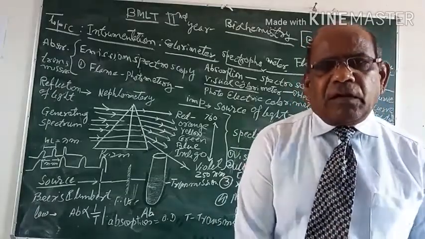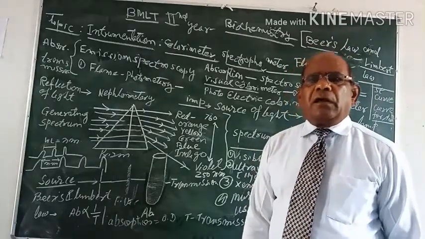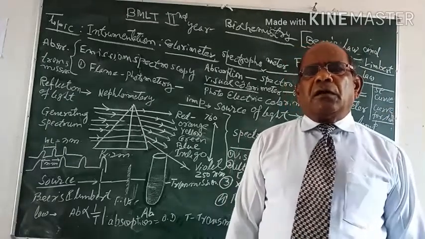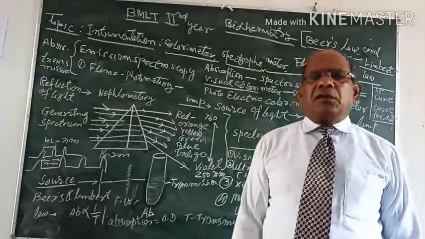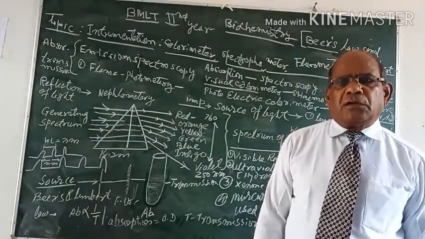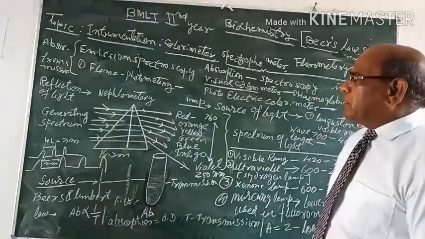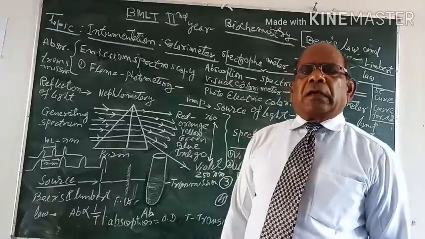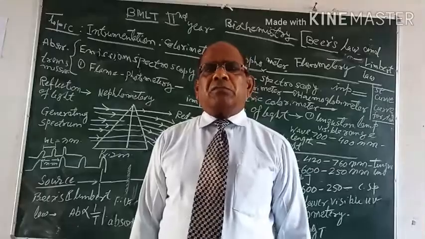So first of all, we will discuss the principle of light energy used in the measurement of biochemical substances in the colored solution. As you see in your course, there is a word used, colorimeter. Colorimeter means color, meter means measurement.